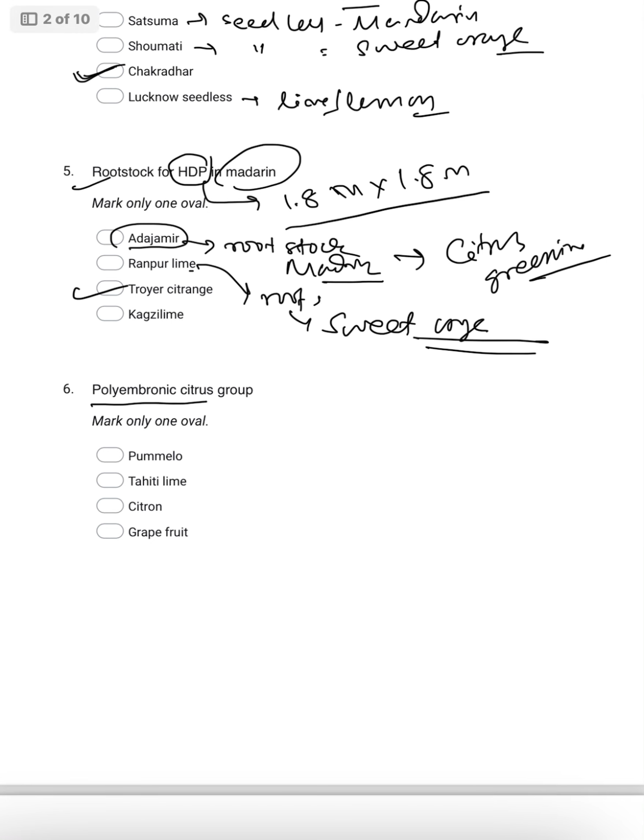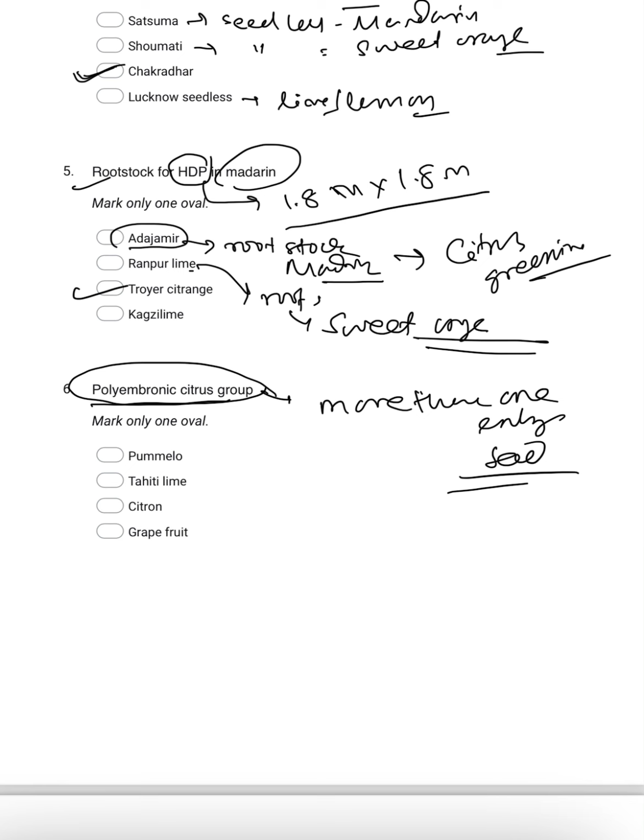Then coming to the polyembryonic citrus group. Polyembryonic means more than one embryo, or we can say more than one seed will be there.